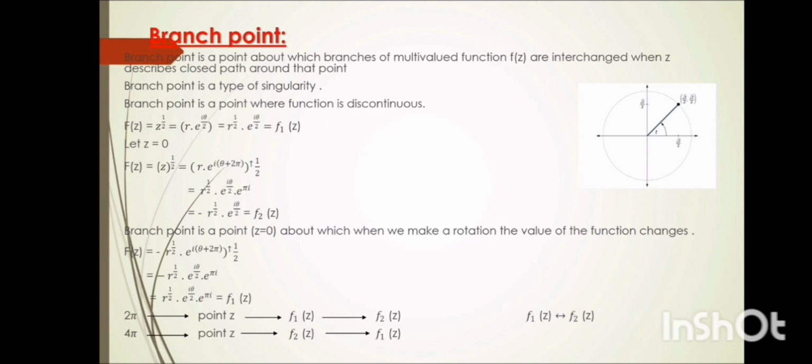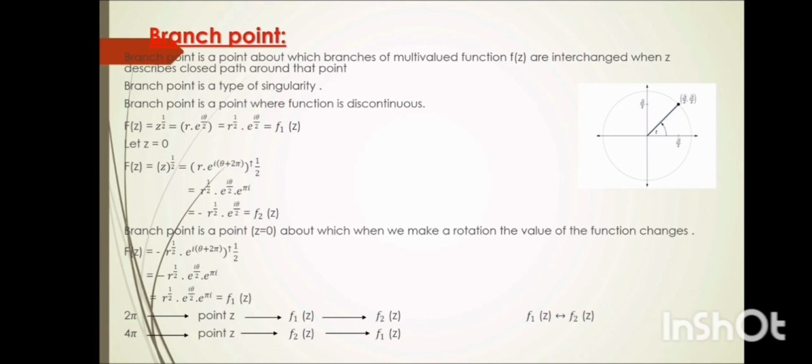Branch point is a point where the function is discontinuous. Let f of z is equal to z raised to the power 1 by 2, which is equivalent to r into e raised to the power i theta, all raised to 1 by 2, equal to r raised to 1 by 2 multiplied by e raised to the power i theta by 2, considered to be f1z. Let z is equal to 0. F of z, z raised to the power 1 by 2, gives minus r raised to 1 by 2 e raised to the power i theta by 2. Then it means that the value changes from f1z to f2z.